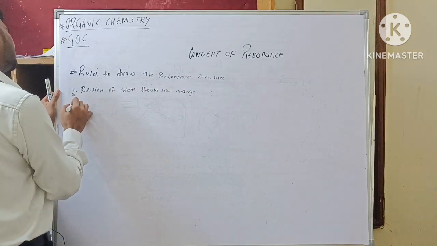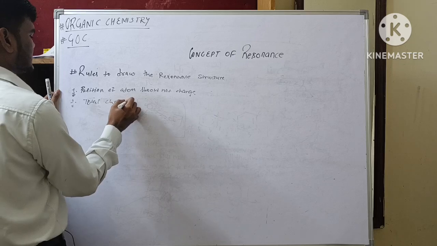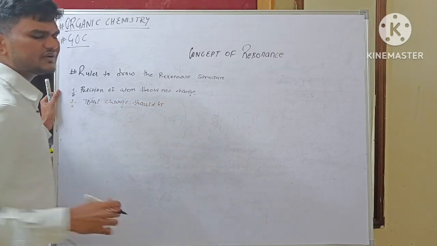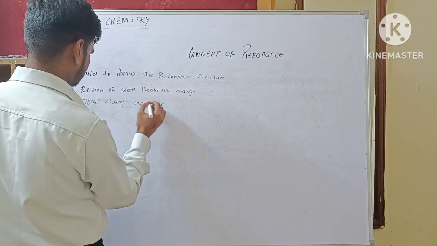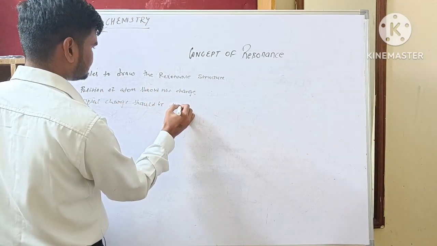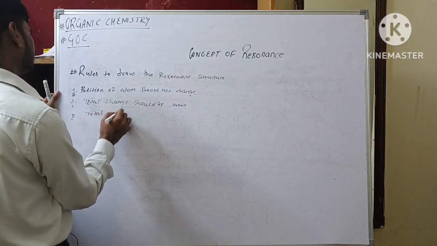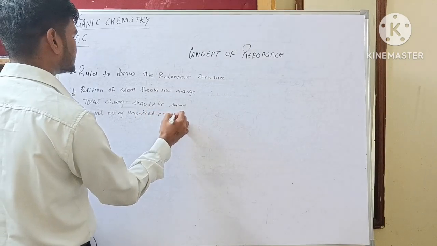Second one is total charge should be same. While drawing the resonance structure, we have to keep all these rules in mind. Total charge should be same. Total number of unpaired electrons should be same.